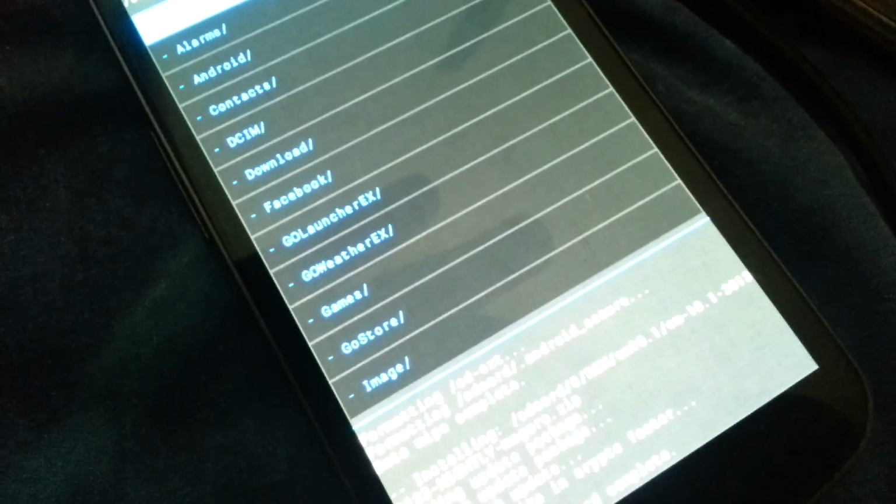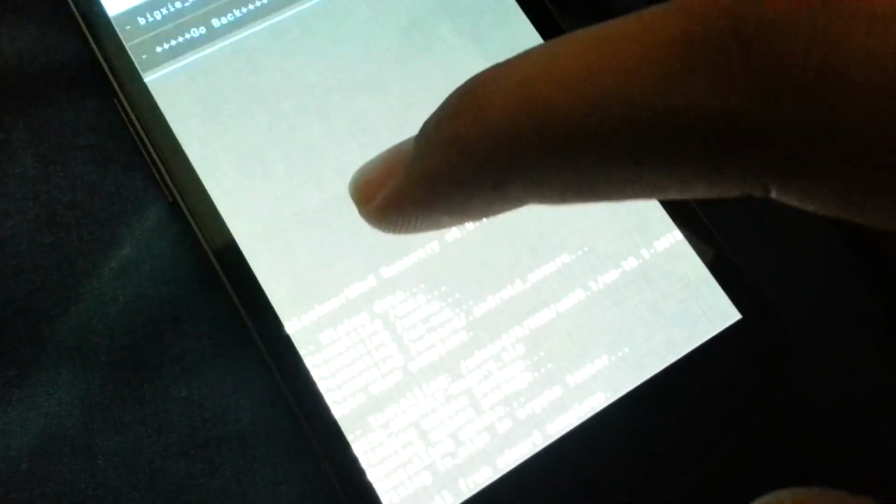You're gonna have to go to your ROM directory again. Don't forget to flash the GApps. Your ROM is useless without the GApps.